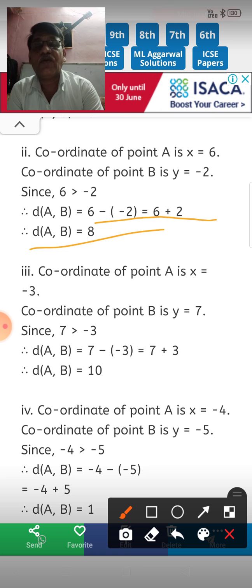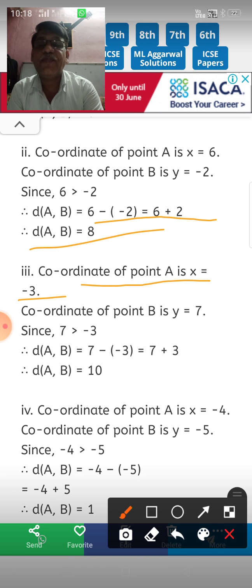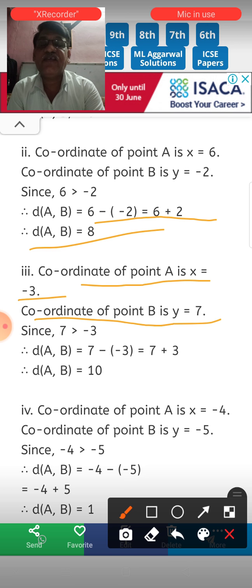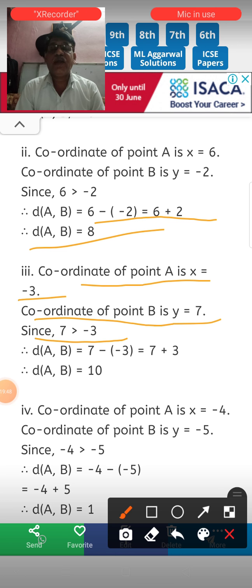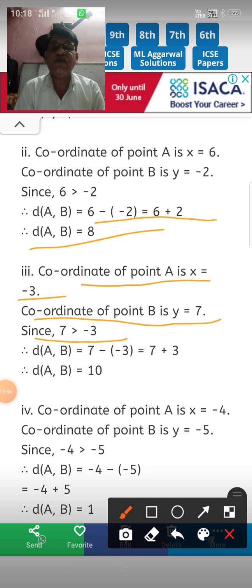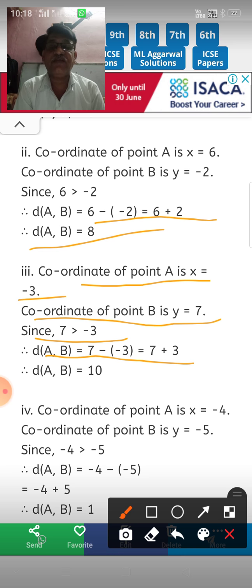Third question. Coordinate of point A is x, that is minus 3, and coordinate of point B y, that is 7. Since 7 is greater than minus 3, therefore distance AB is equal to 7 minus minus 3. 7 minus minus 3 is 7 plus 3.